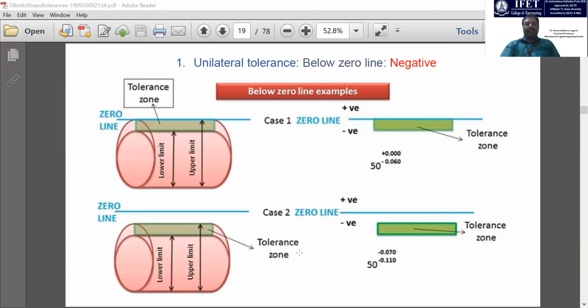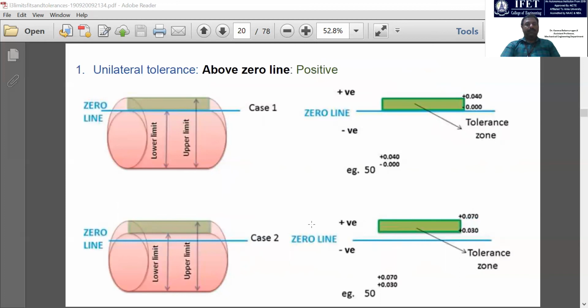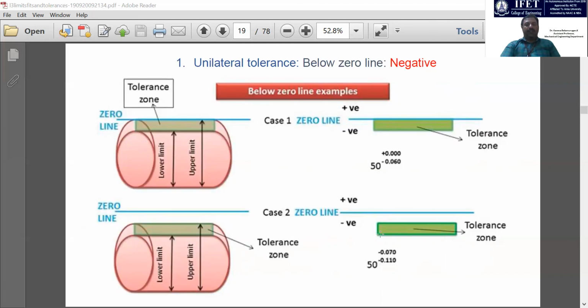And here is another example, the same 50 mm diameter. This one is positive, meaning it is above the 0 line. Another example is negative.